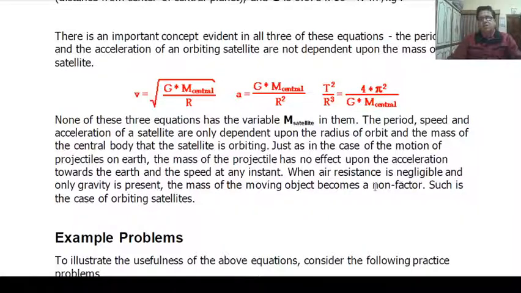When air resistance is negligible and only gravity is present, the mass of the moving object becomes a non-factor. Such is the case of orbiting satellites.